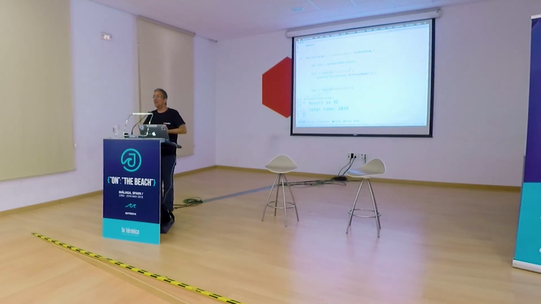Unconfined means I don't care if there is any affinity of this coroutine with any different thread. So it can go on any thread pool that I care. Because one thing that you can guarantee with a coroutine is that the thread that it starts on might not be the thread that it finishes on. The pool that it starts on, if you want it unconfined, might not be the pool that it finishes on. Then you can have, for example, your own single thread context. And this is useful for certain scenarios where, for example, I want to do certain updates. But we don't do it in this way. There's actually built-in support for this.